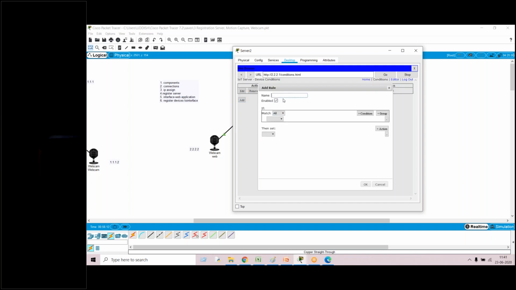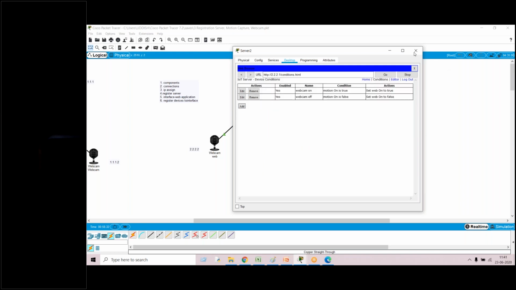Second condition, I'll write webcam off. Whenever the motion detector is false, false means off. Motion on is false, then webcam on is also false. So these are the two conditions I'll write.